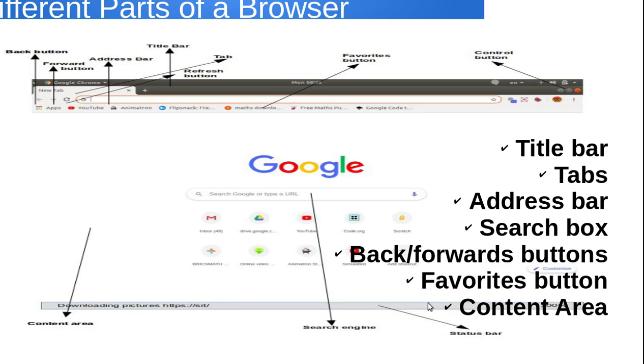And this is called the status bar, where when you download any picture or anything you do, it will be shown here. So that's all about your browser.